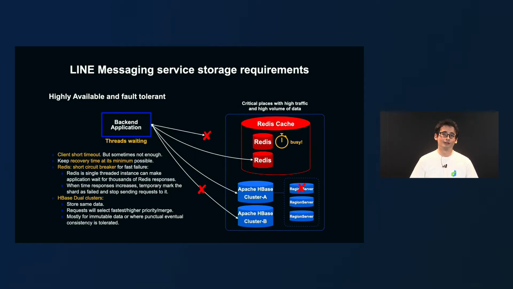To solve this, in general, we try to keep Redis and HBase clients with short request timeouts, and we try to keep the cluster recovery time at its minimum. But sometimes that is not enough. For Redis, we implemented a short circuit breaker mechanism. So when the response time increases, we temporarily mark the Redis shard as failed and stop sending requests to it. This is quite important because Redis is single-threaded, so if it becomes slow, it will affect other requests going to the same shard.